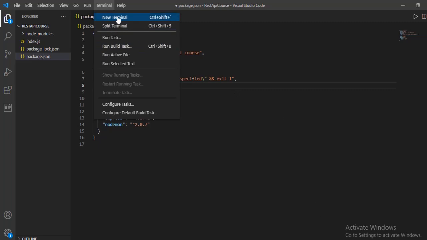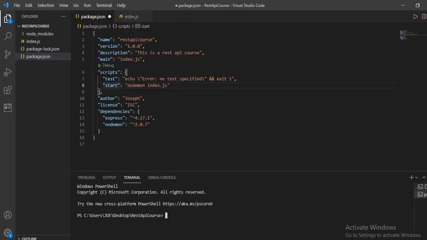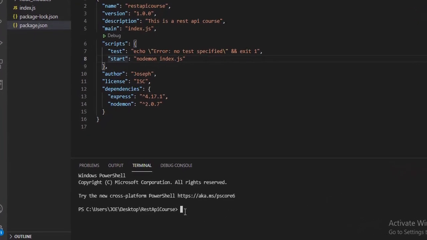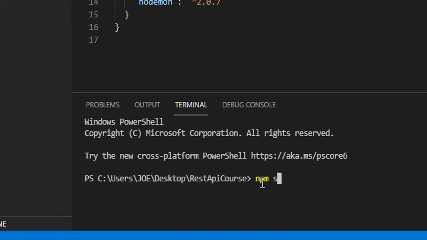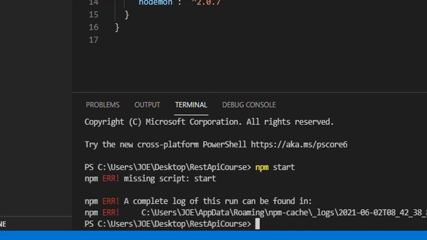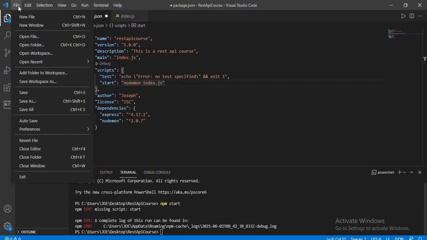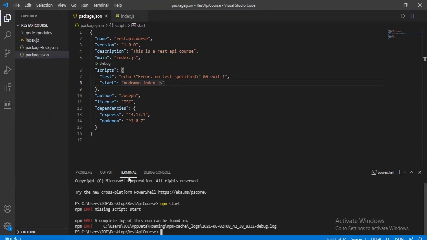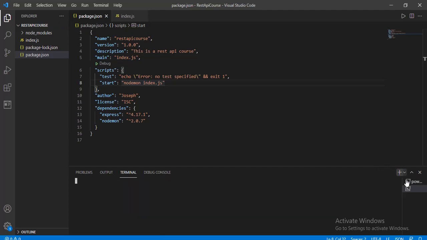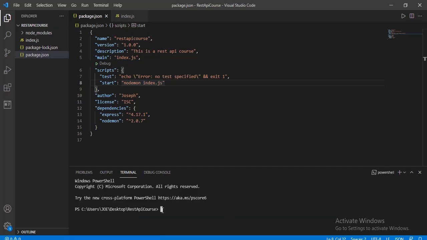So we're going to go to a new terminal, and then we're going to say npm start. So npm start, and we click enter. Oh no, it's showing us an error here, missing script start. That is because we did not save our work. Remember, each time you make changes, save it. So let's save all the changes we made, and now start the application.